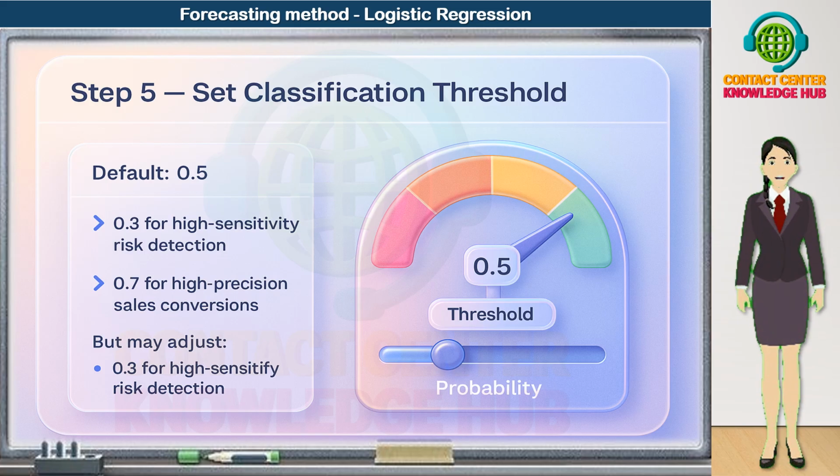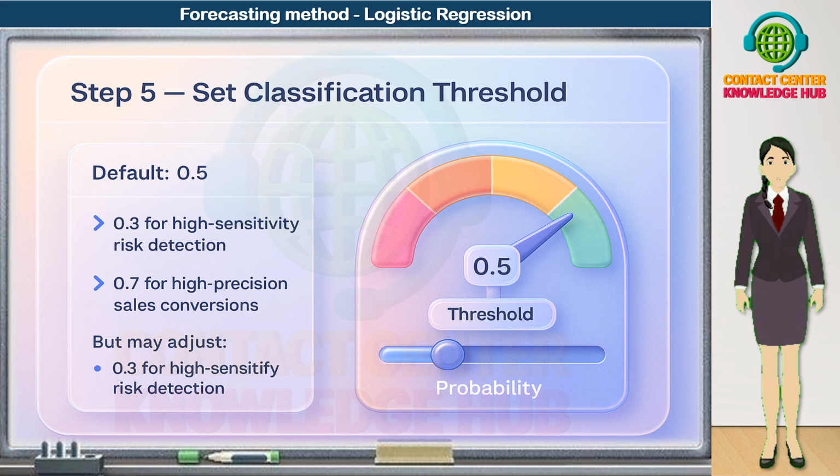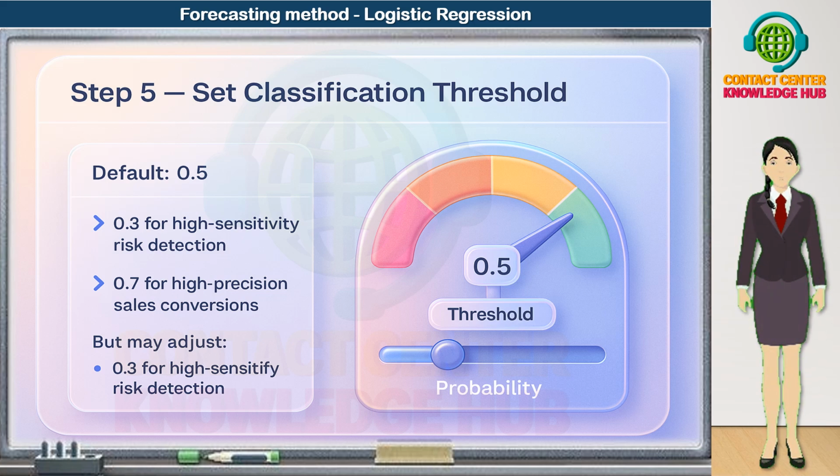Lower thresholds for maximum sensitivity in risk and safety use cases. Higher thresholds for maximum precision in costly or premium interventions. The model gives you the probabilities. The threshold decision determines how aggressive or conservative your actions will be.